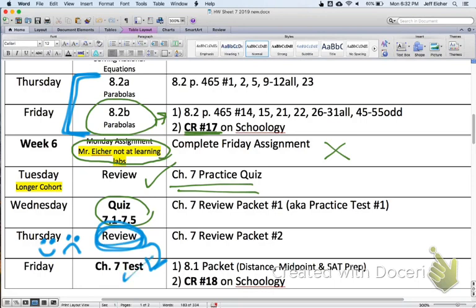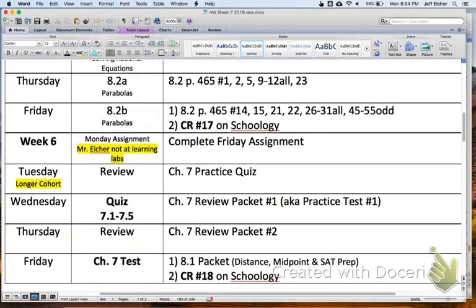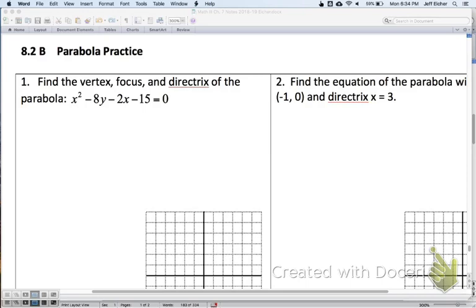Okay, so that's our schedule. Let's check out these review questions we got going on right here. These are your last pages of your notes. Again, the parabolas will not, N-O-T, not be on your quiz, and it won't be on your test. Just kind of shifted things around since I'm not around currently.